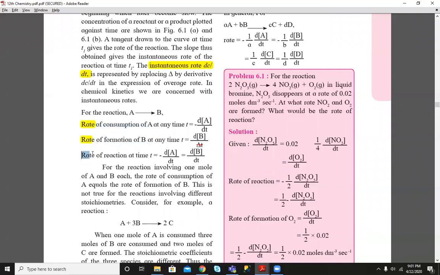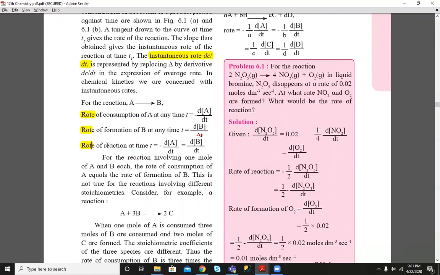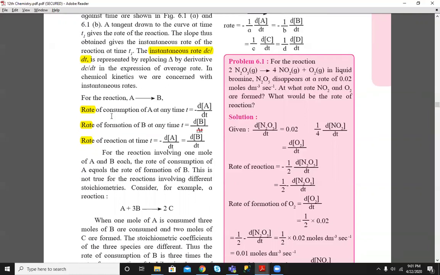Okay, this is the overall rate of reaction. This is called the rate of consumption of reactant, and this the rate of formation of product. Always remember, rate of reaction can be equal to rate of consumption of reactant or rate of formation of product. Okay, can be same, but not always the same. If there are no coefficients for reactant and product, then it is the same.